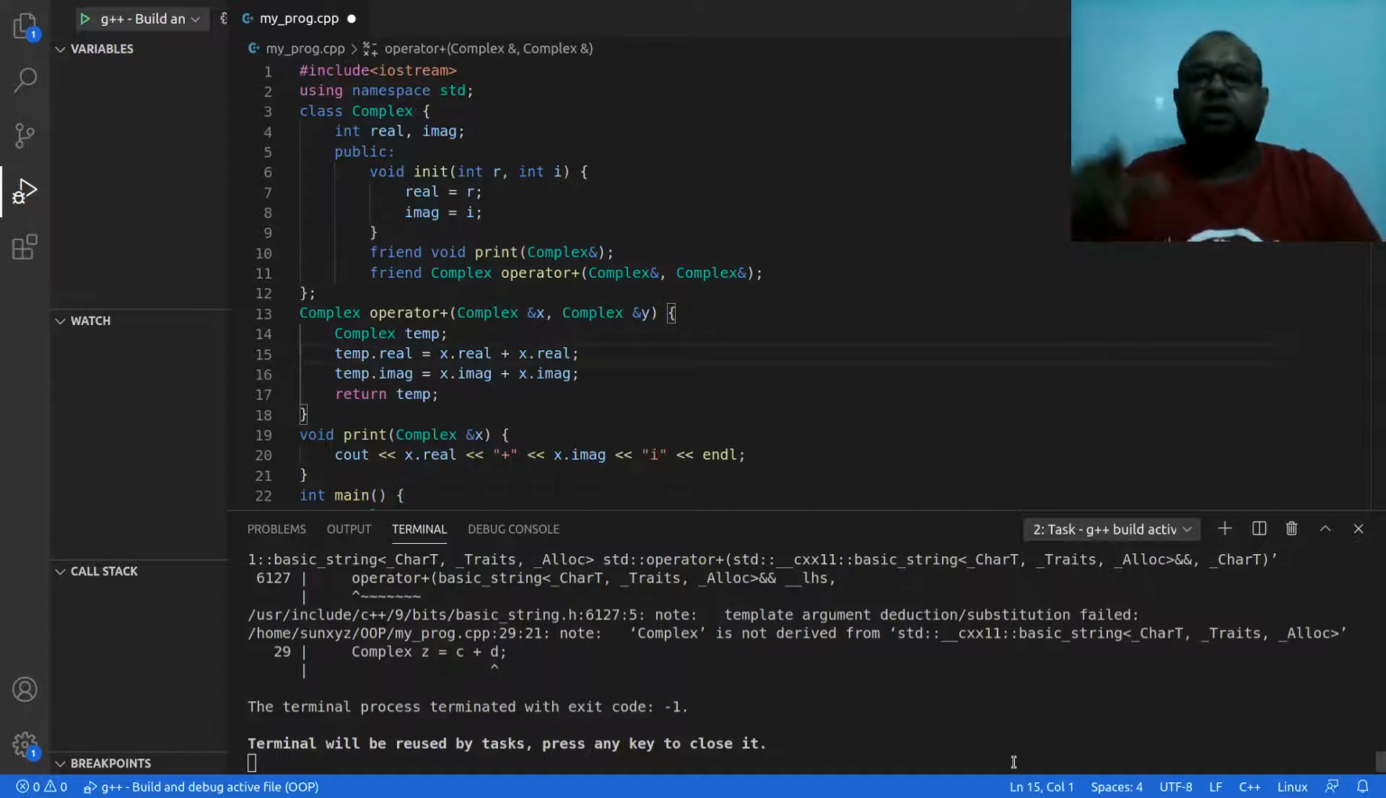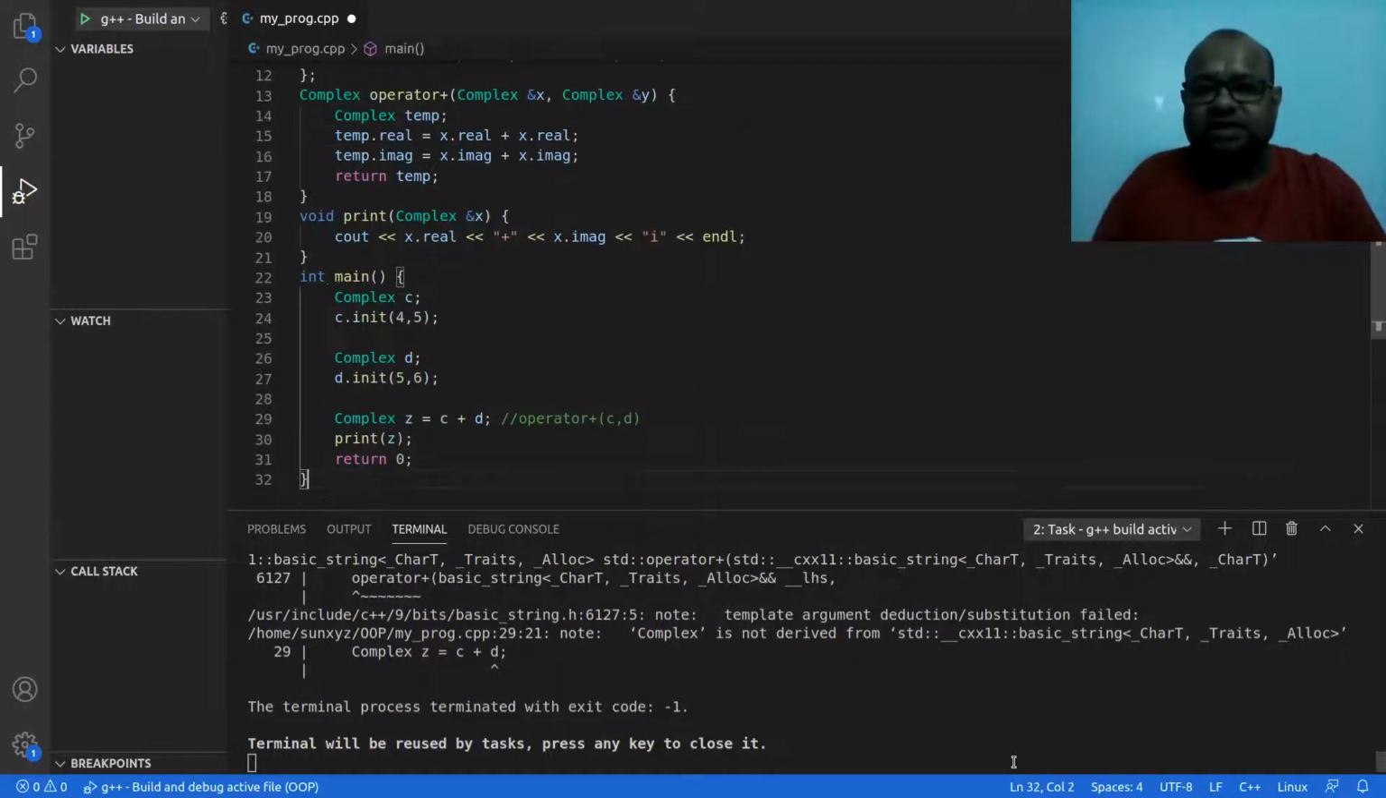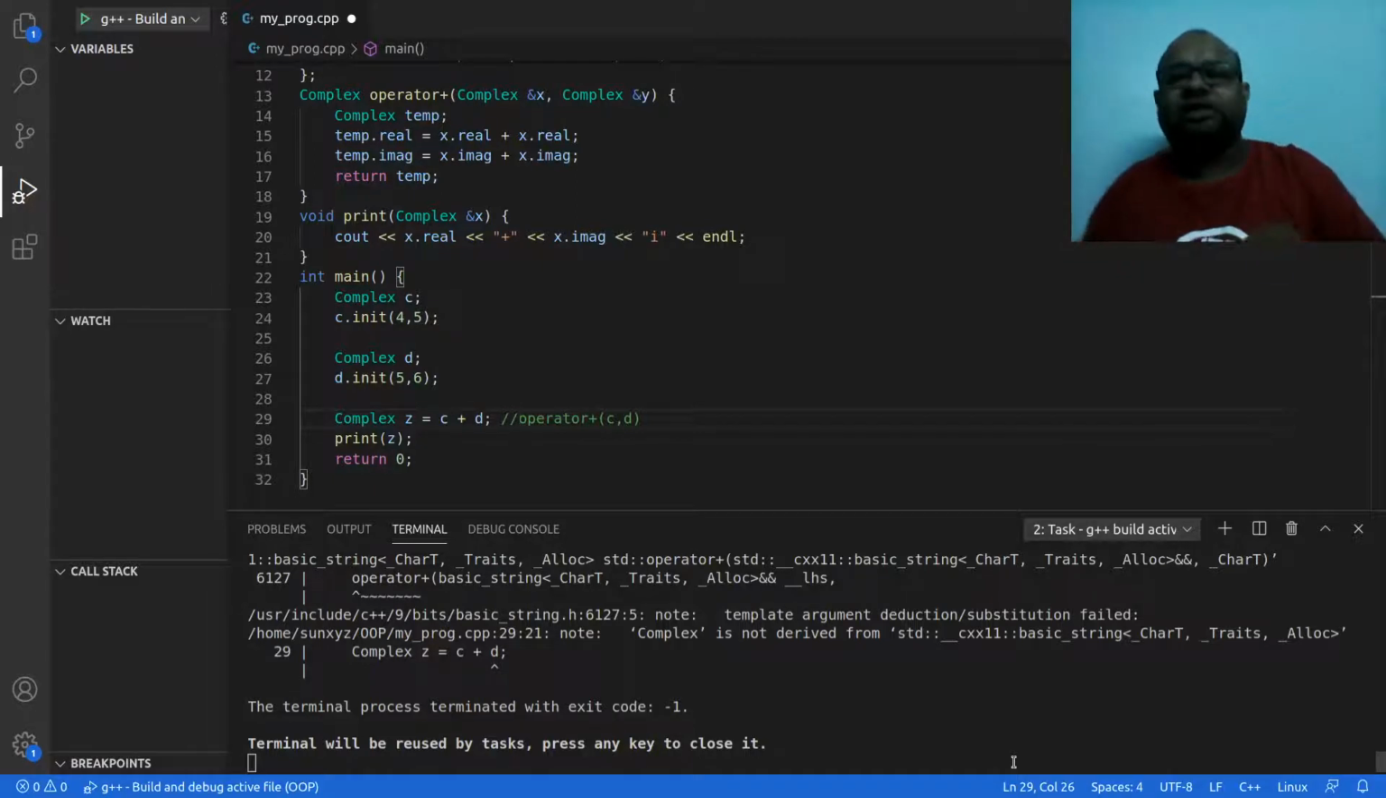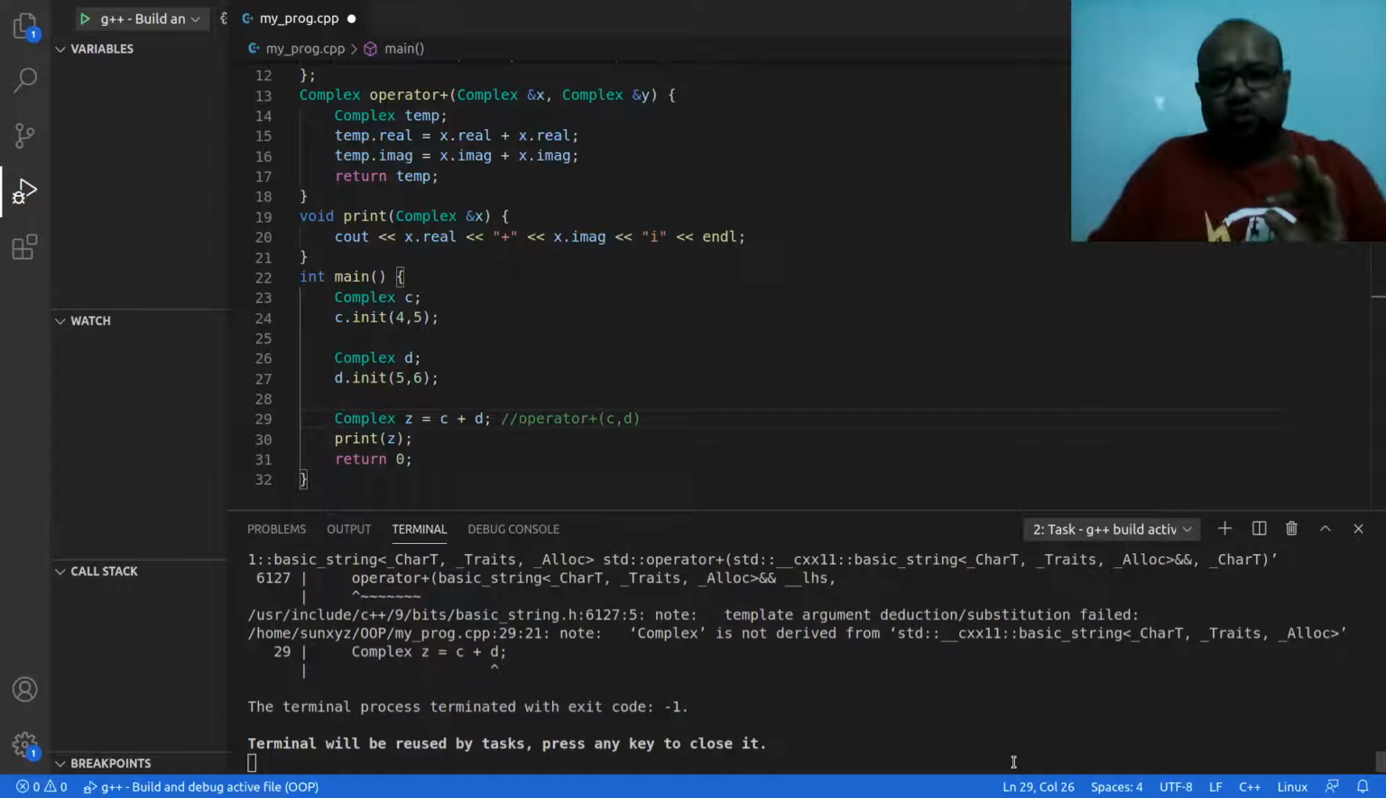Now what is happening? We have this operator plus method outside the class, outside the complex class. Therefore it is not there inside the object of the complex class. C is the object of the complex class. I cannot call it through that, so I just simply call this operator plus method without referencing it through some object.